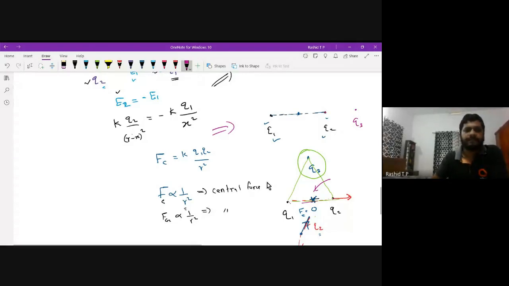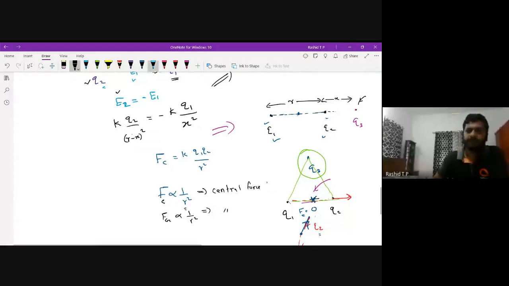The condition is, if you keep your charge here, you take a distance. The separation between the charges is already given as R. If you keep the third charge at this point, take x as the distance from the second charge.